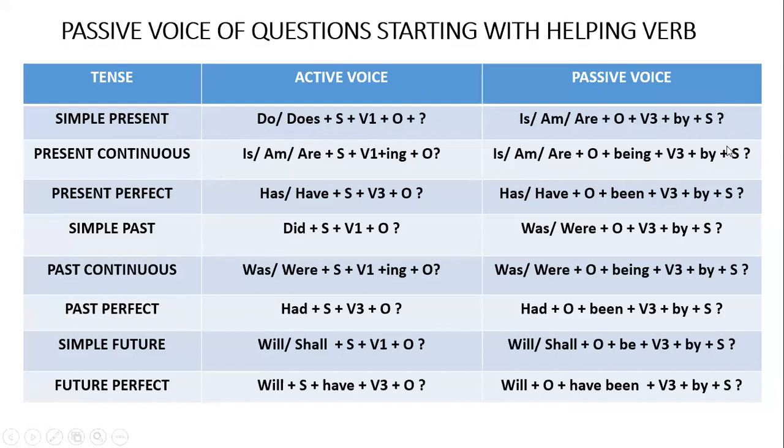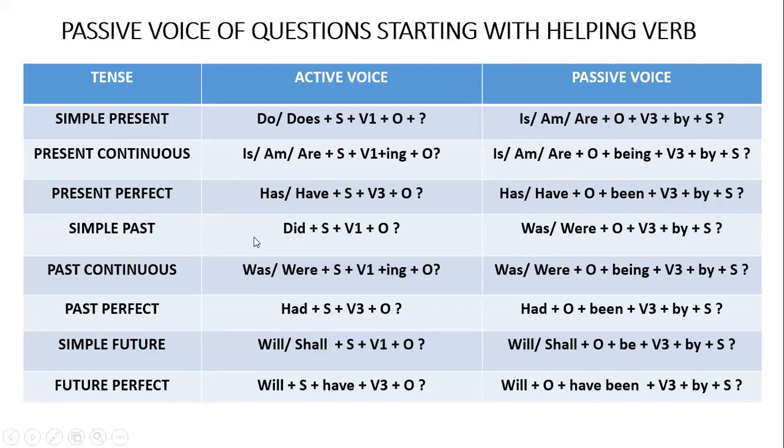If it is present continuous, your sentence starts with is, am, are plus V1 plus ing. The same in passive voice: is, am, are plus object plus being plus V3 plus by plus S. See beta, all the rules are similar. As I told you yesterday, only the helping verb will come at the beginning. As you can see on your slides in the chart, your sentences start with helping verbs only. Otherwise the rest of the rule is the same as I told you yesterday, and I am going to send you these rules in your WhatsApp group also.